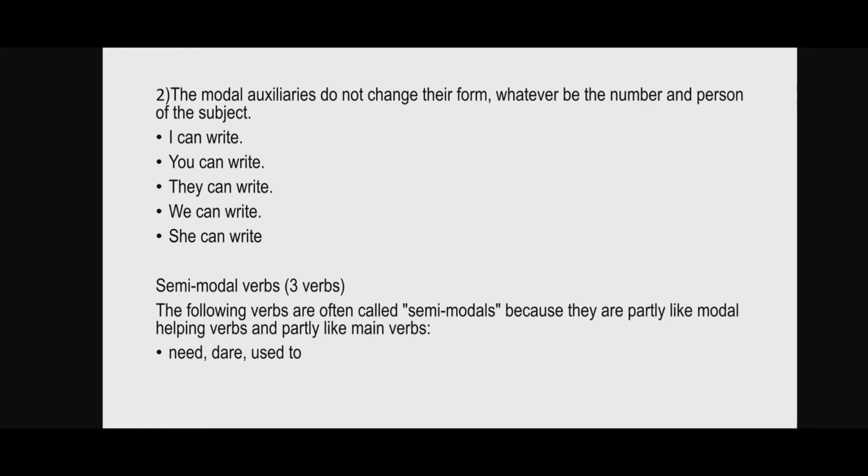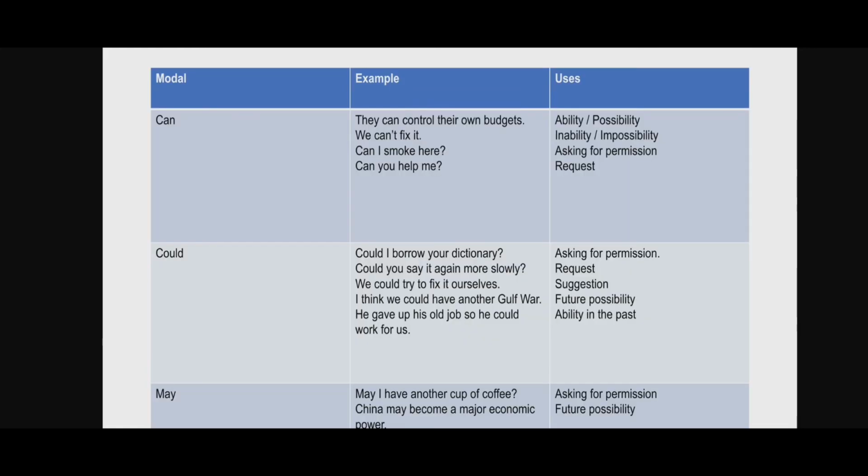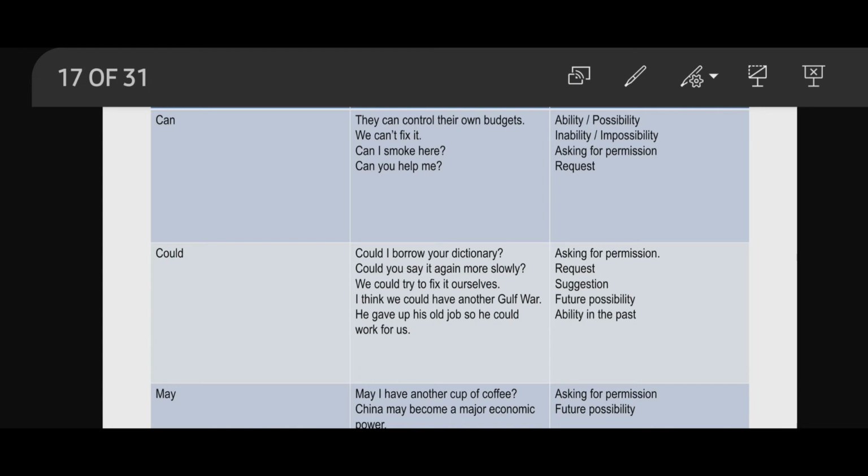Now these verbs are known as semi-modal verbs because they are partially like modal verbs and partially like main verbs. You can use these modals in different situations like ability or possibility, like they can control their own budgets. Then inability or impossibility, we can't fix it. Then asking for permission, like can I smoke here? Then request, like can you help me? Now like this we can use all the modal verbs.